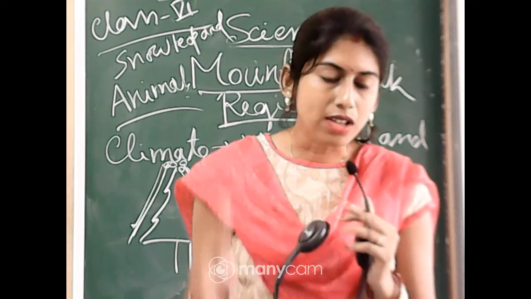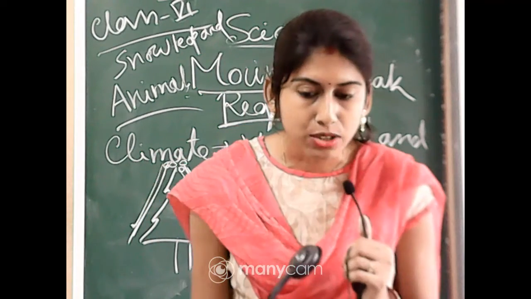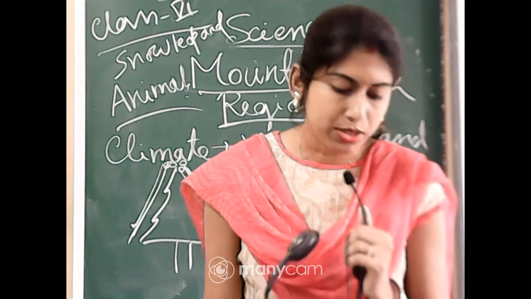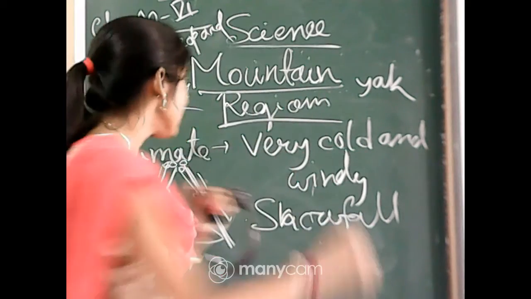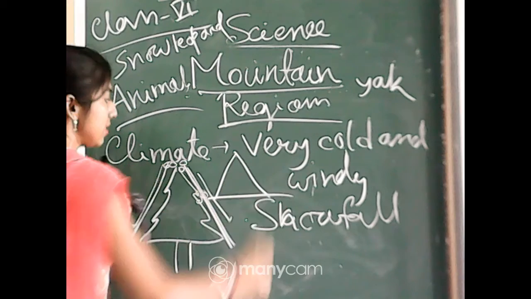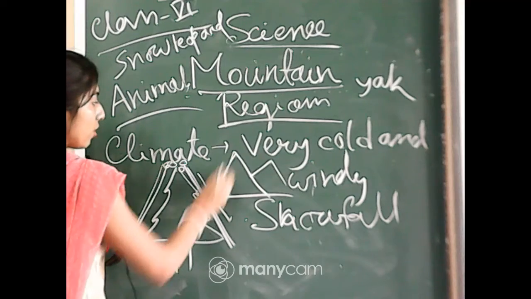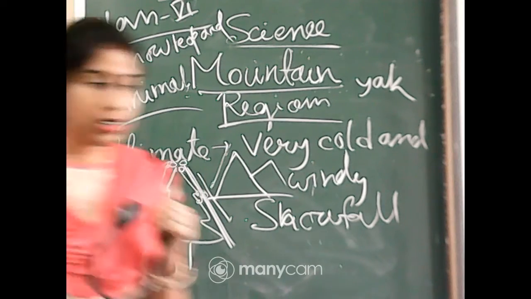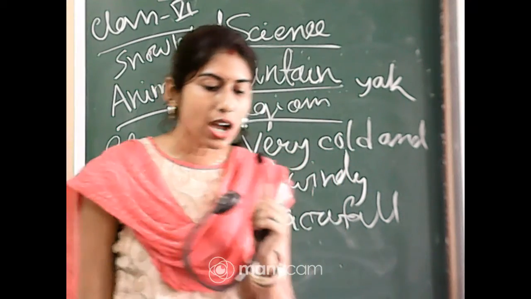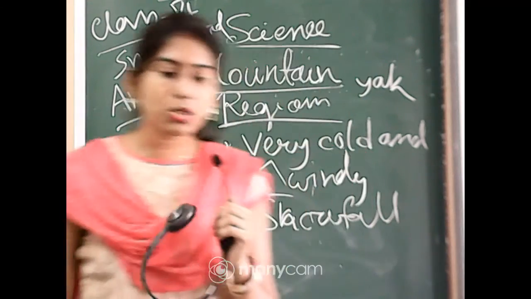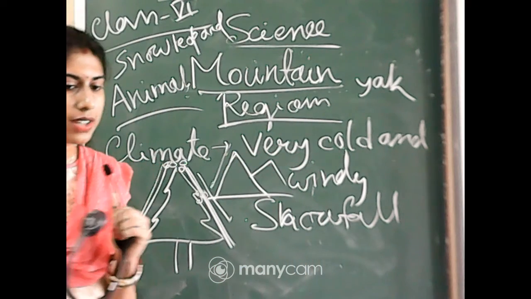Clear? And the last example is the mountain goat, which has strong hooves for running on the rocky slopes of the mountain. As you know, the shape of the mountains is like that, so the goat has to run on the slopes. So these are the main criteria of plants and animals living in the mountain region.